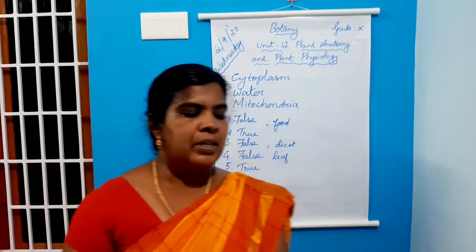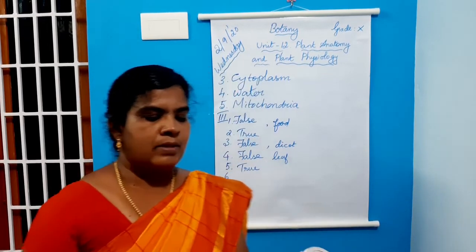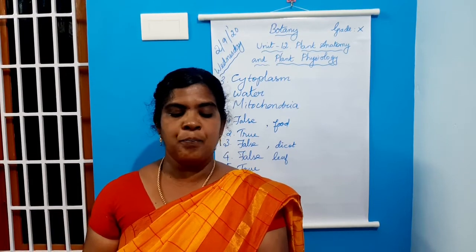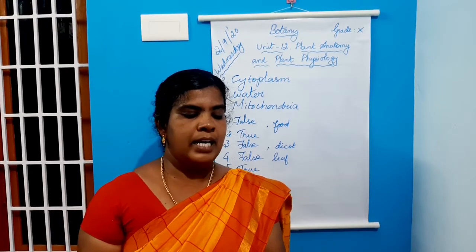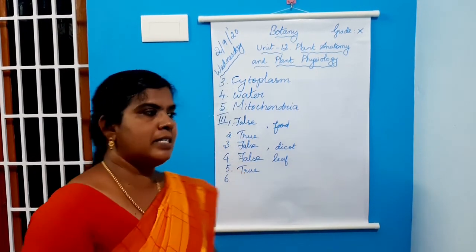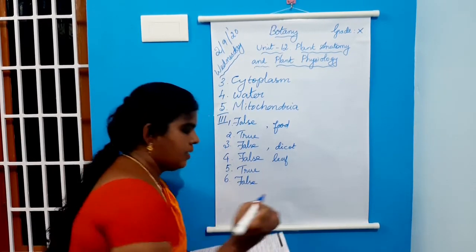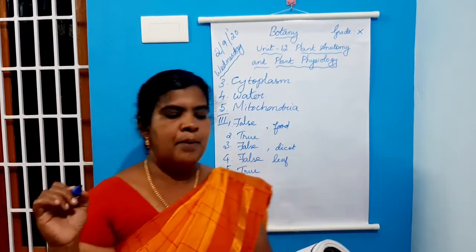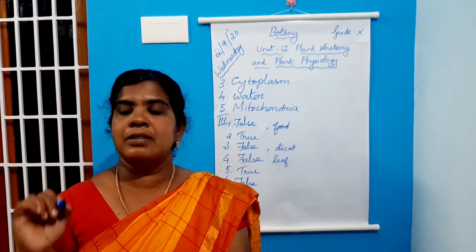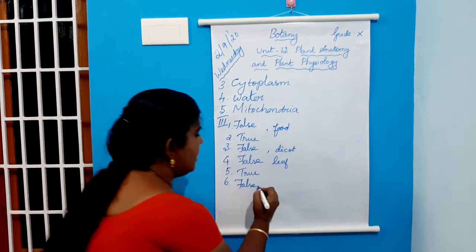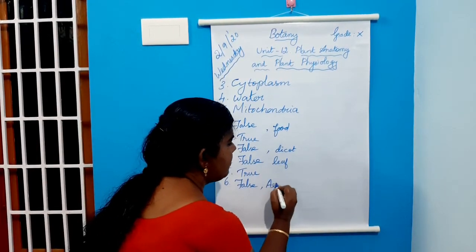Sixth statement is anaerobic respiration produces more ATP than aerobic respiration. The given statement is false. Instead of anaerobic respiration, you have to write aerobic.